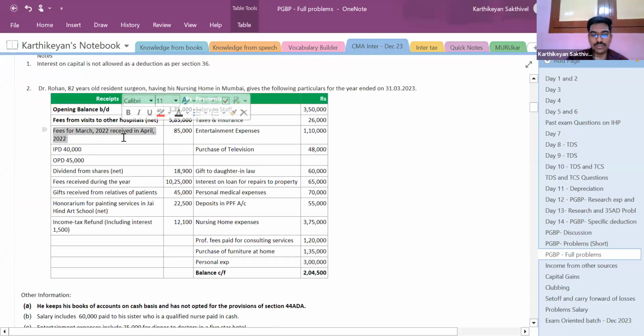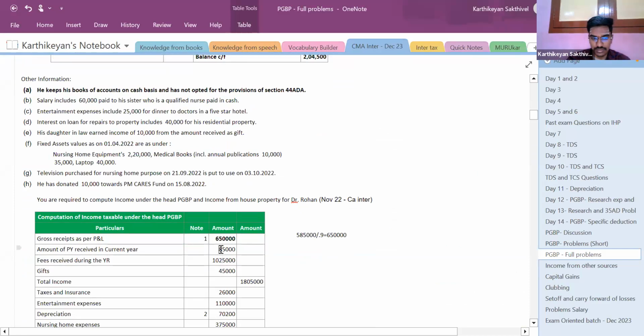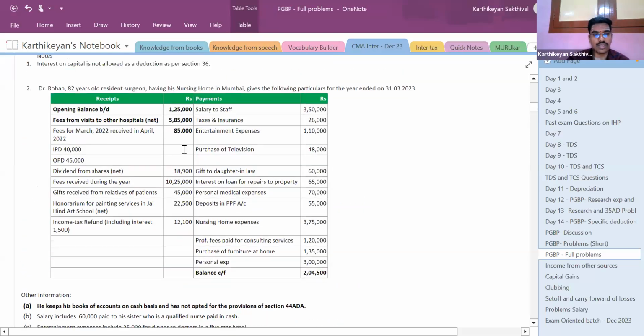Fees for March 2022 received in April 2022. Since he is going to follow cash basis of accounting, whenever the amount is received, only in that year it is taxable. So this 85,000 is taxable in the current year. So the total amount is 1 lakh, 10 lakhs, 20. I guess there is something wrong here. Just give me a minute. Yeah, okay.